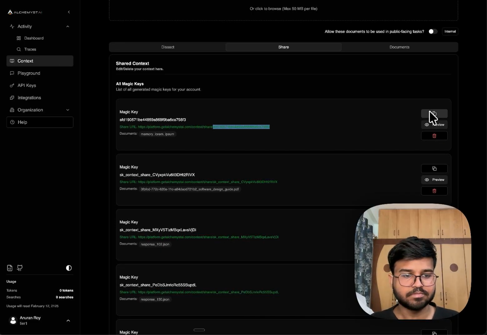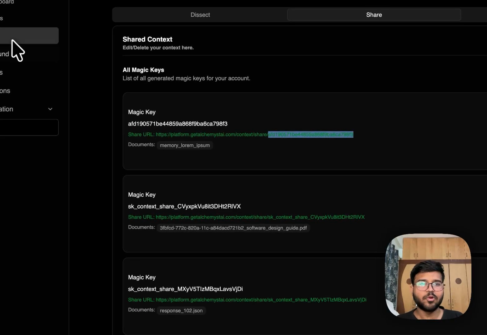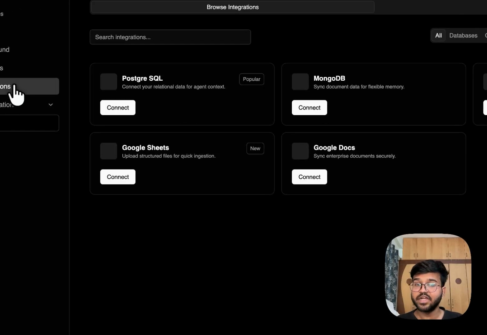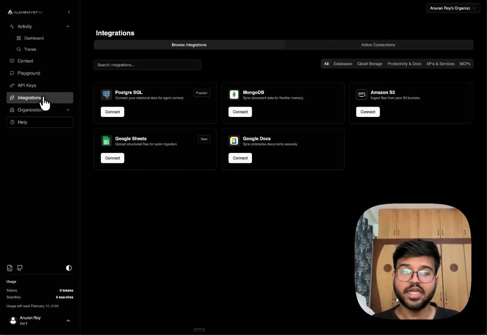And then coming over, uploading data is very manual, right? And that's where we have integrations built in, wherein you can fetch data from multiple sources, such as PostgreSQL, MongoDB, Amazon S3, even Google Sheets and Google Docs across your various workspaces, because that's where connectivity meets convenience, right? And this is how we provide an overall context backbone for our entire enterprise infrastructure.